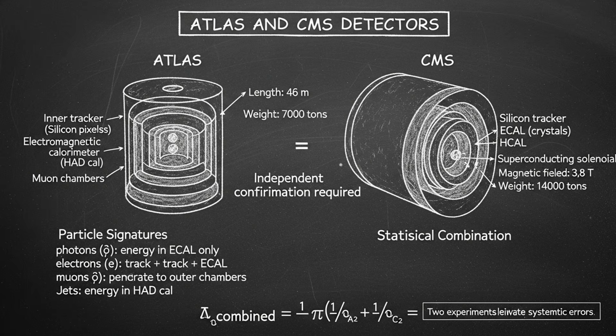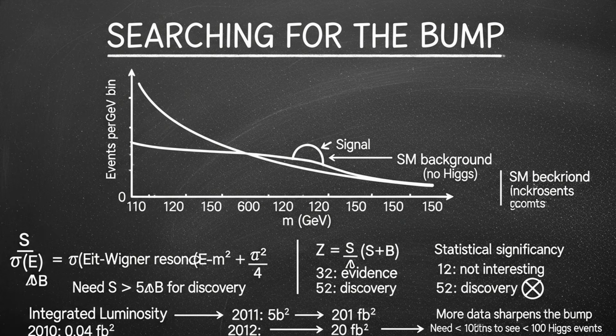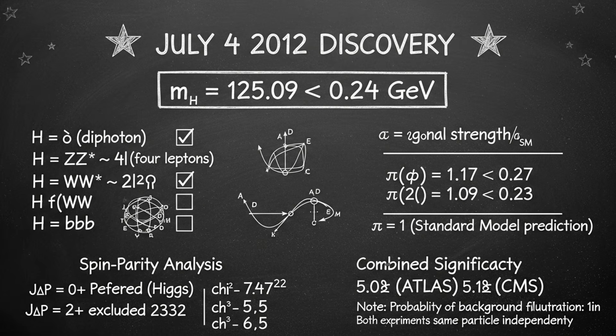The LHC turned on in 2008. Then it had to be shut down for repairs after an accident. It came back online in 2009. By 2010, it was running at 7 tera electron volts collision energy. By 2011, it was running at higher energies, and the data was piling up. Physicists were looking for a bump in the data, a slight excess of events at a particular mass. That bump would be the Higgs boson. They saw hints, tantalizing hints, but not enough to be sure. They kept collecting data, more collisions, more decays, more statistics.